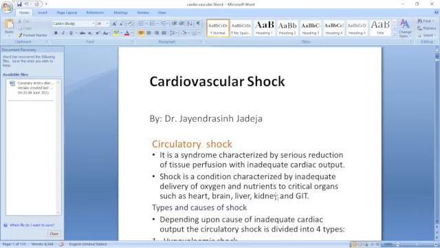Shock is a condition characterized by inadequate delivery of oxygen and nutrients to the critical organs such as heart, brain, liver, kidney, GIT.